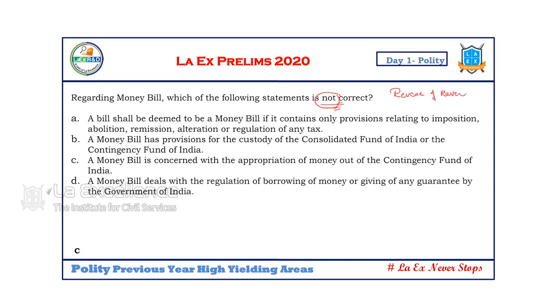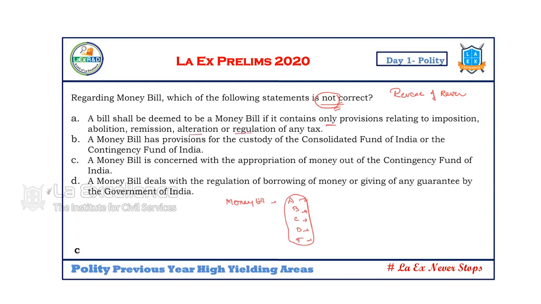Now, a bill shall be deemed a money bill. You know the provisions related to money bill, Article 110. First, A, B, C, D, T. A, B, C, D, T means appropriation, borrowing, custody, declaration of expenditure as a charged expenditure, and imposition of taxes. This is the formula we discussed, right? A money bill contains only provisions relating to imposition, abolition, remission, alteration, or regulation of any tax.